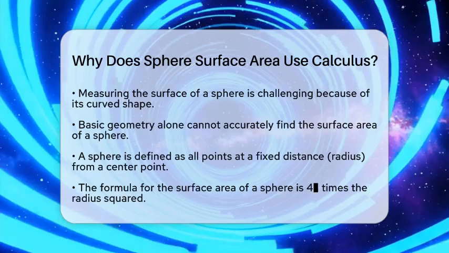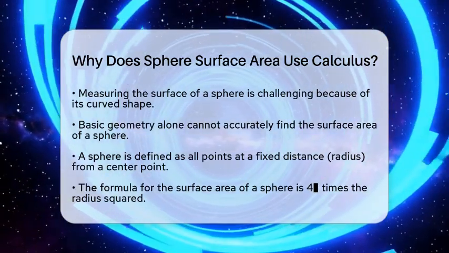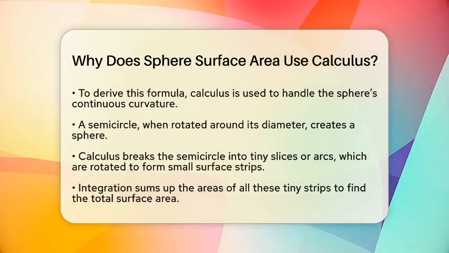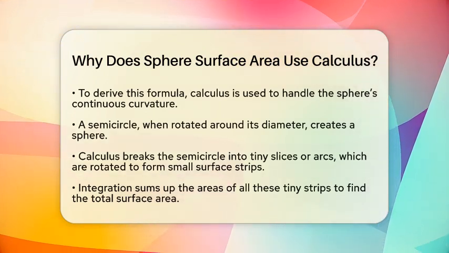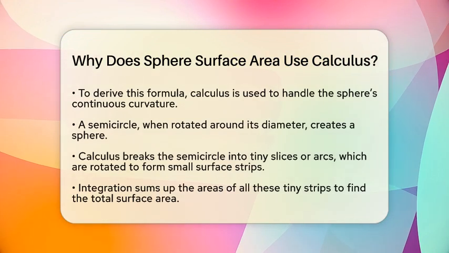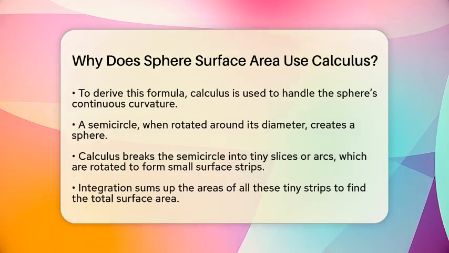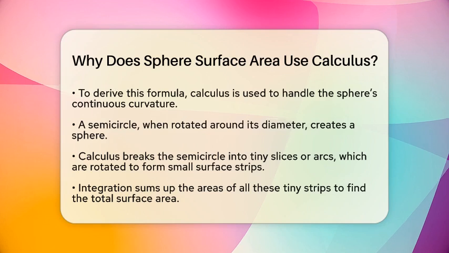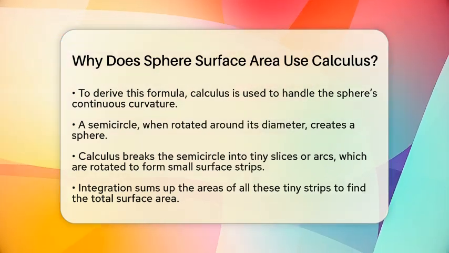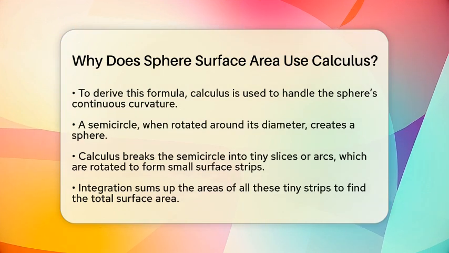Think about a semicircle, which is half of a circle. If you rotate this semicircle around its diameter, it creates a sphere. To find the surface area of this shape, calculus breaks the semicircle into tiny slices or arcs. Each of these tiny pieces, when rotated, forms a small band or strip. By summing up the areas of all these strips, we get the total surface area.